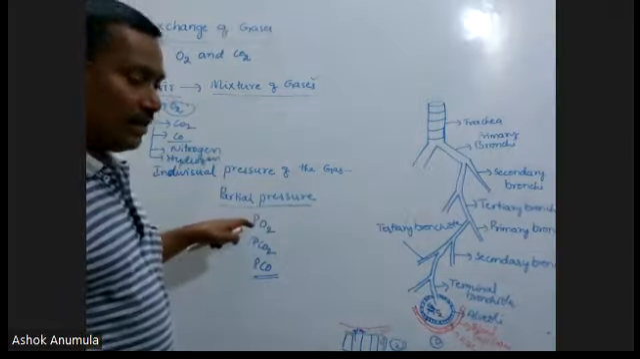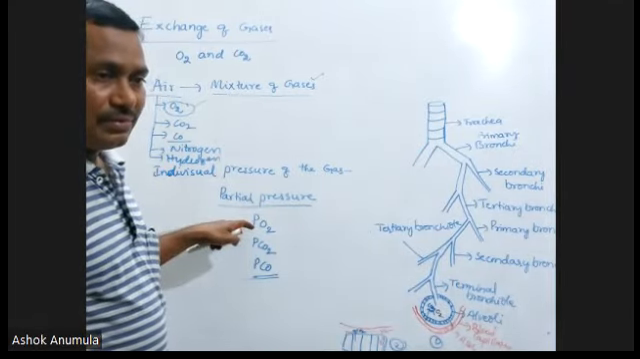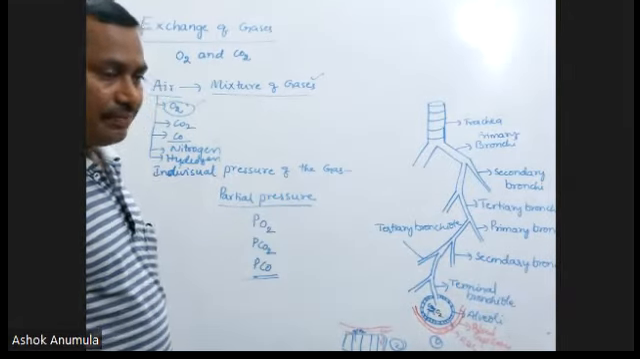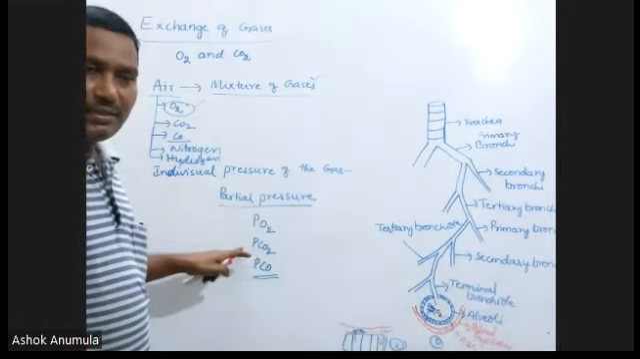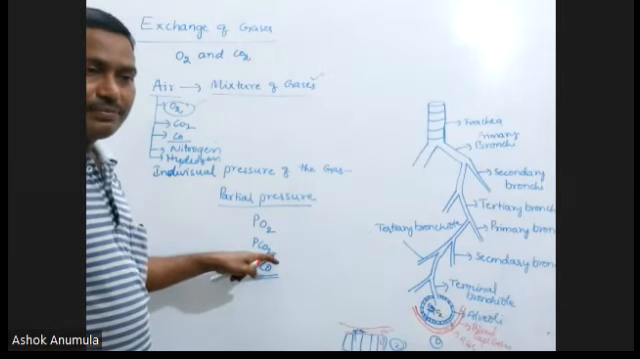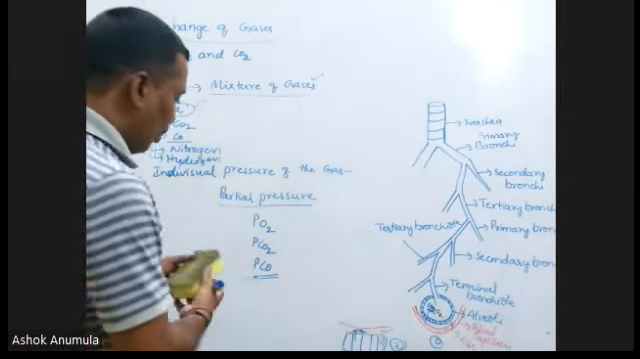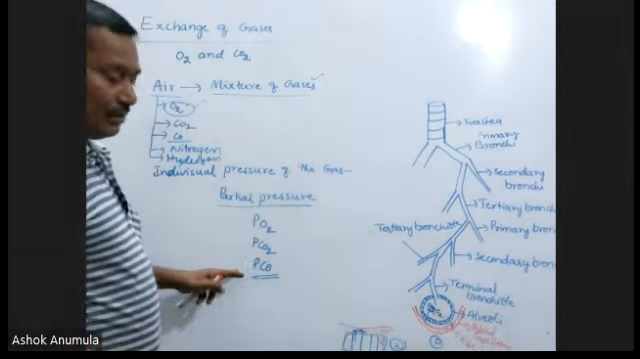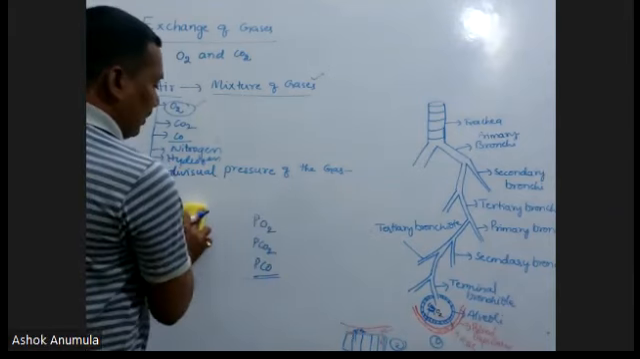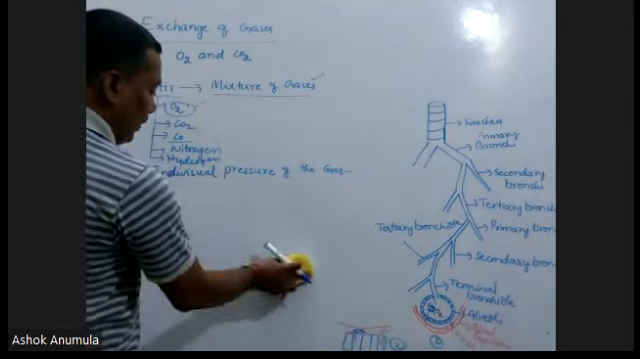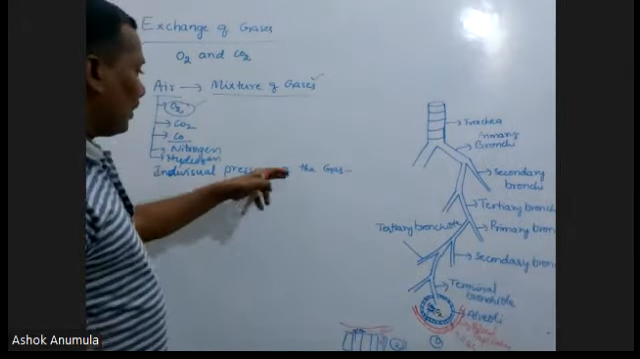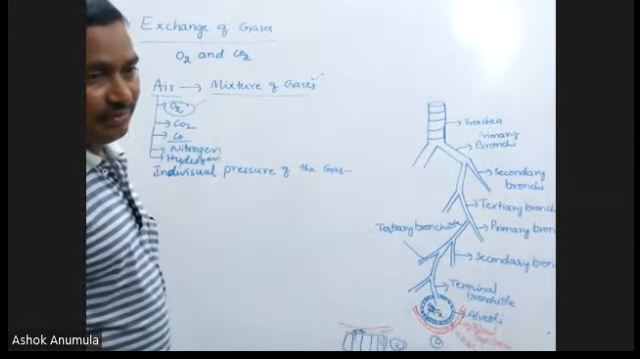The oxygen's individual pressure is indicated with PO2, partial pressure of oxygen. Carbon dioxide's individual pressure is called PCO2. Carbon monoxide also has individual pressure, called PCO. And hydrogen also has individual pressure, PH2. The individual pressure of gases is called partial pressure.